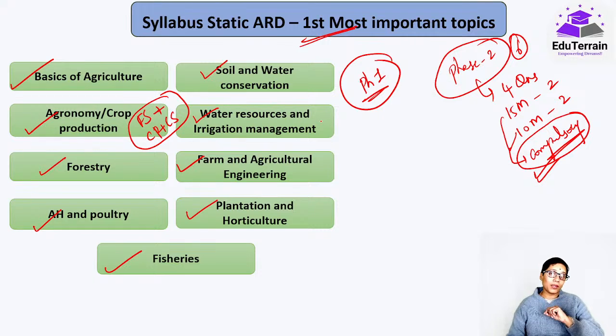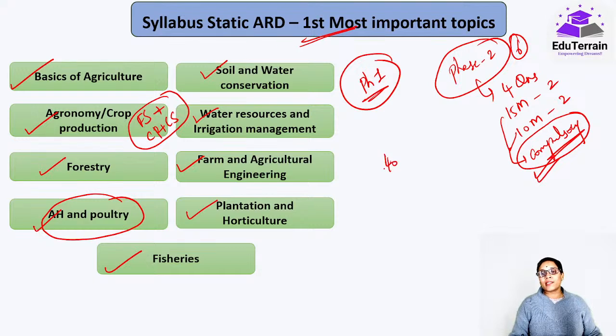In one of the NABARD examinations, we got 7 questions out of 40 exclusively from animal husbandry and poultry only. So it all depends on the kind of topics that the examiner can pick, even from current affairs. Many times it happens that something is trending in current affairs, so they can pick more questions from that. But these are basically the first most important topics here.